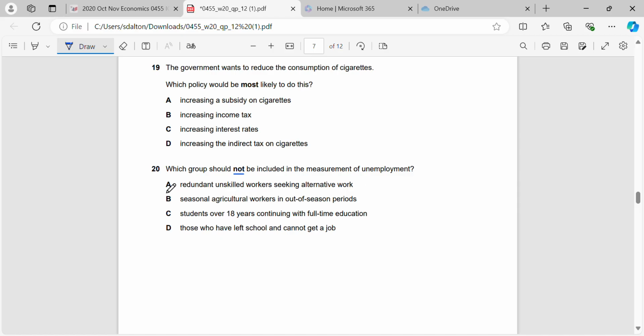So A, they are included because even though they're redundant, unskilled workers, they are seeking work. Agricultural workers out of season periods, they are included. They're still going to be seeking work. Those who have left school and cannot get a job, as long as they're still seeking work, they will be included. But students who are in full-time education, they're continuing their education, so they're not looking for a job, therefore they're not included in the labour force.